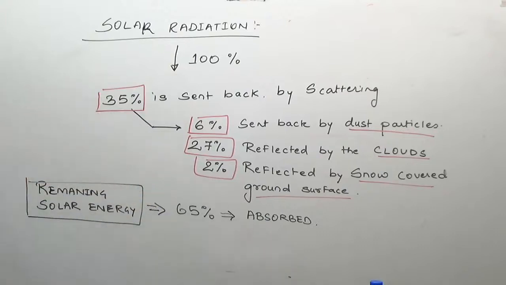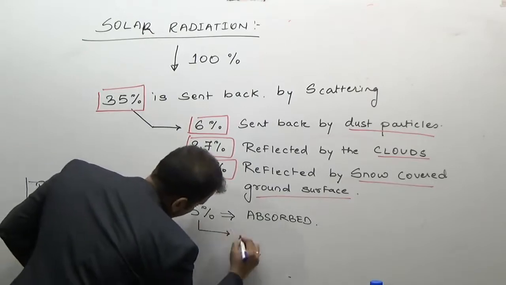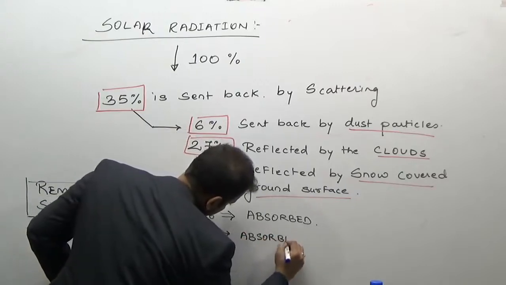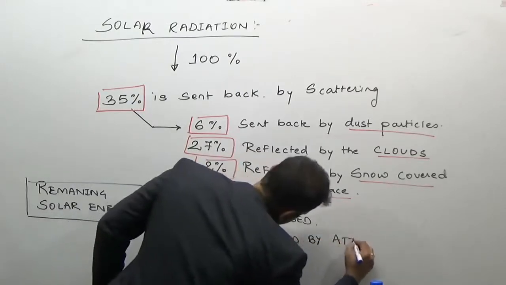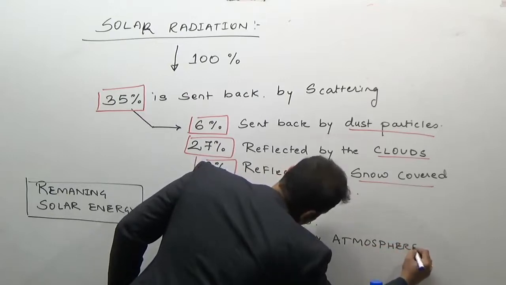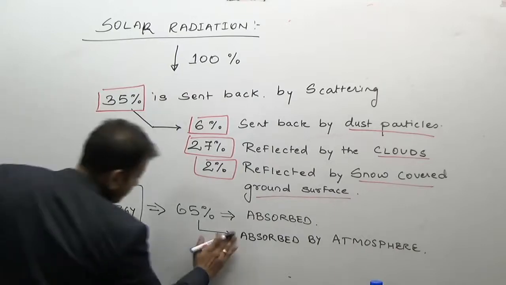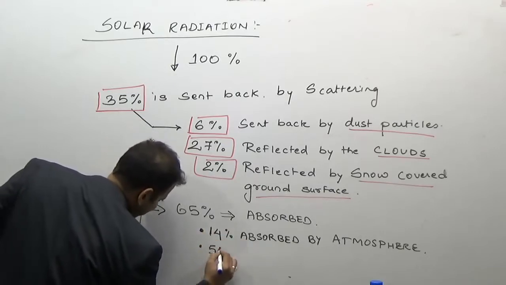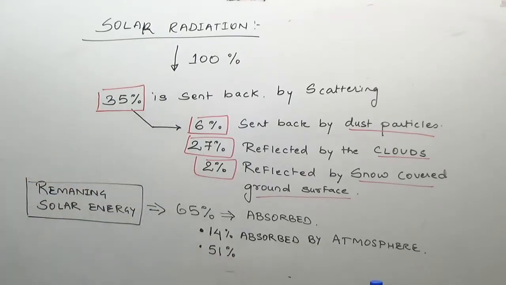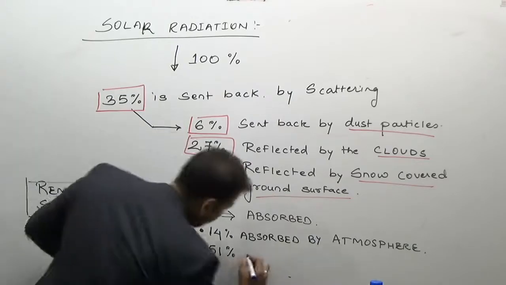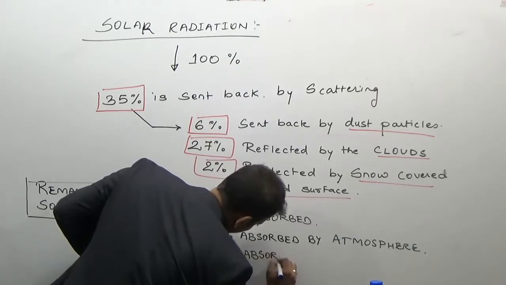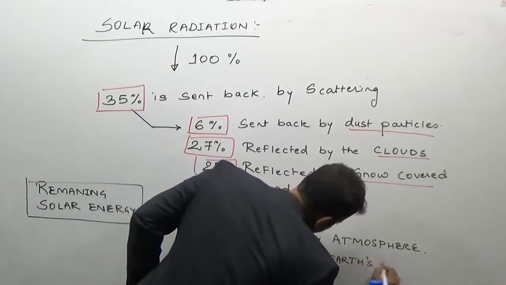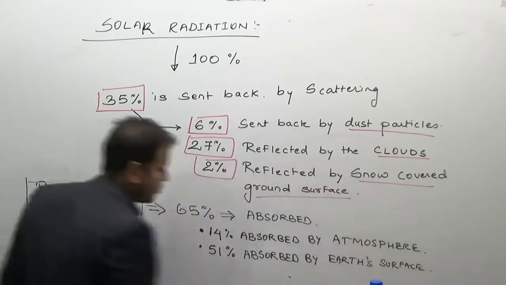Out of this 65%, 14% is absorbed by the atmosphere, and 51% reaches the Earth, or we can say it is absorbed by the Earth's surface.